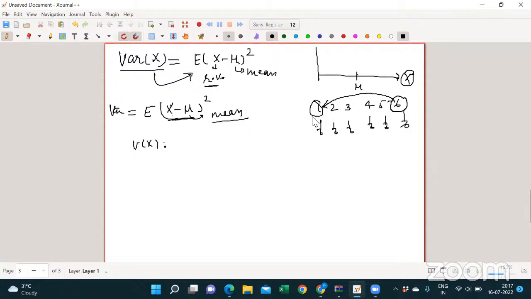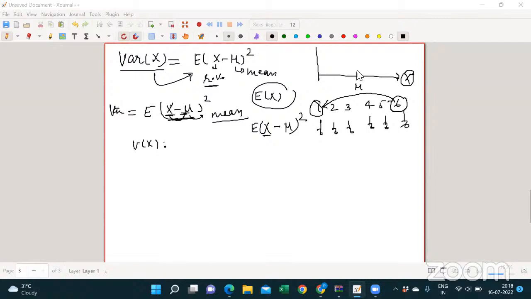Okay, sir. Variance means, see this formula, this means variability. What is the deviation of values of x from its mean? That's it. In general, we are interested in knowing the variations of the values of x from its mean, from its average value. And what does expectation tell us? Just a long run average, but variance will tell you the deviation of the values of x from its mean. Is this clear? Okay, sir. Thanks, sir.